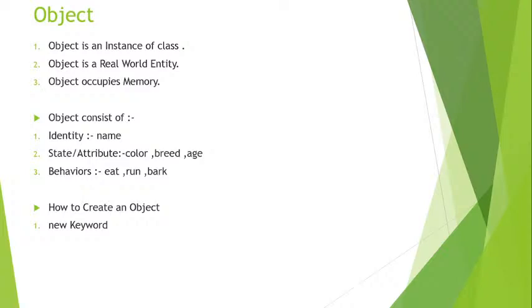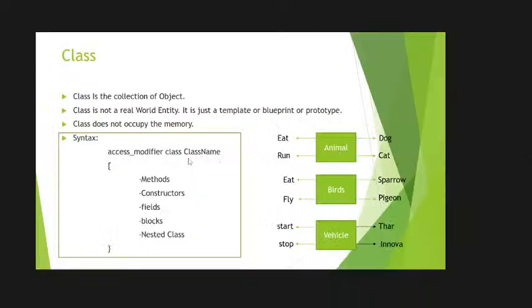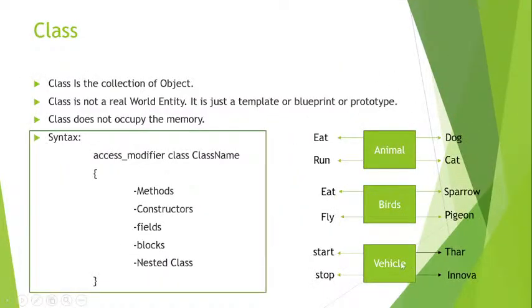Remember one thing: an object is a real world entity, but a class is not a real world entity. If you want to remember this, simply remember this diagram. Animal, birds, vehicle: these three are the classes here. Dog, cat, sparrow, pigeon, Thar, and Inward: these are all the objects here. Eat, run, fly, start, stop: these are the methods here. And the variables are the colors and the breeds. How do we create a class? With the help of the class keyword we can create a class, and with the help of the new keyword we can create an object. There are multiple ways that we will see in the upcoming sessions.